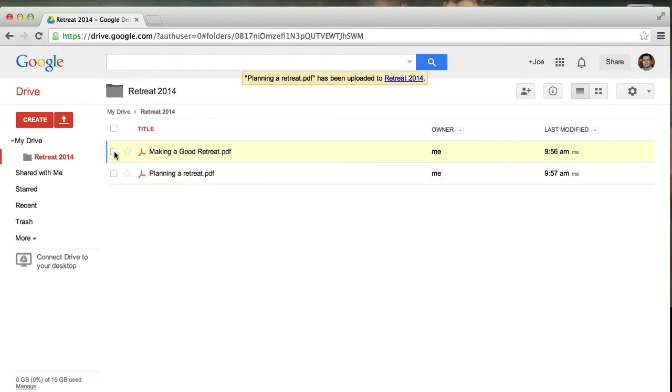If you're done or you want to delete things, click here and here and then click on the remove, just like that. It's very simple. So now let's talk about how to share these documents. And let's say we want to share these with Ryan, who's the Assistant Youth Minister.